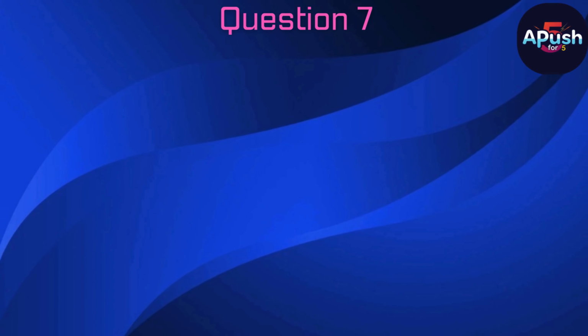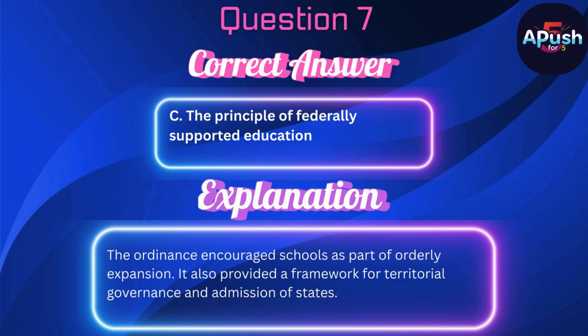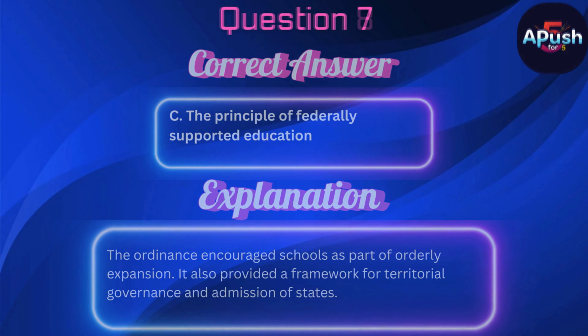The correct answer is C. The principle of federally supported education. The ordinance encouraged schools as part of orderly expansion. It also provided a framework for territorial governance and admission of states.